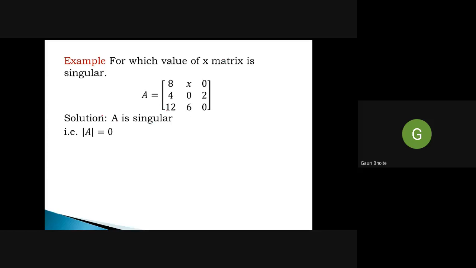If A is a singular matrix, find the value of x. When A is singular, its determinant is 0. So you must know how to calculate the determinant of a 3 by 3 matrix. Find the determinant and calculate the value of x.